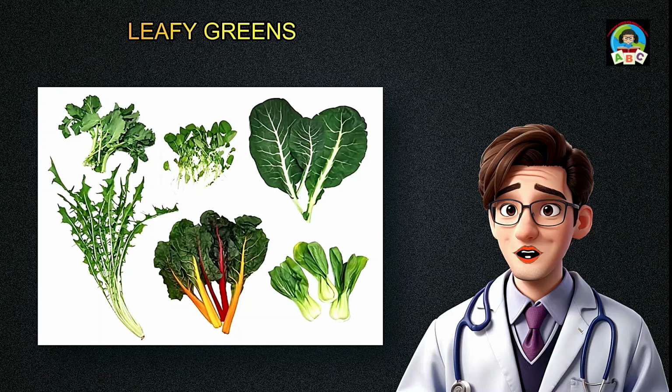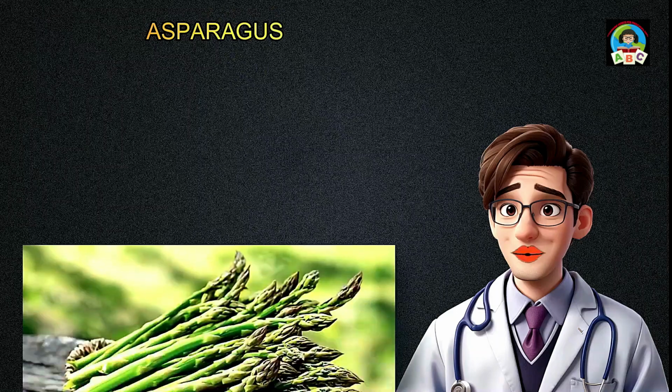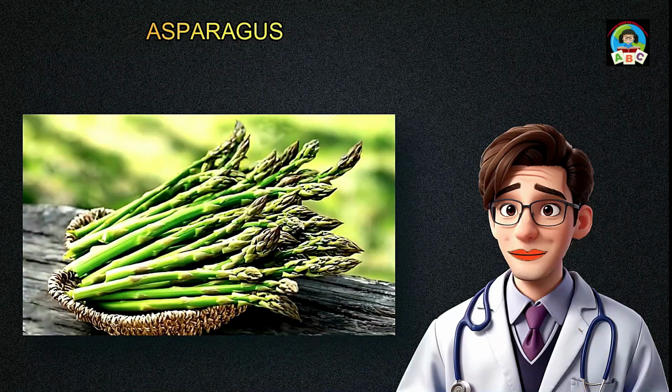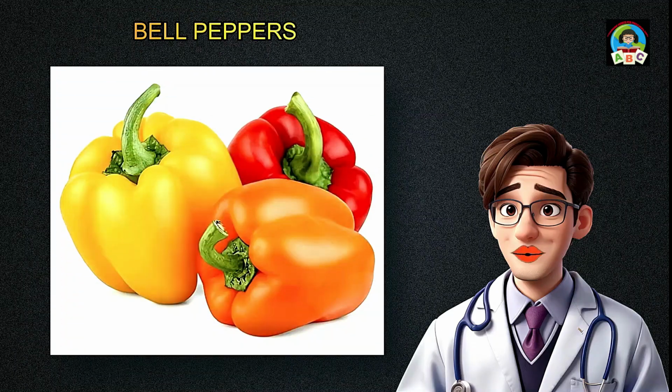Here are some vegetables that are generally considered good for individuals with cardiovascular disease. Leafy greens, e.g., spinach, kale, Swiss chard, rich in vitamins, minerals, and antioxidants. Leafy greens can support heart health. Asparagus contains fiber, folate, and antioxidants, contributing to a heart-healthy diet. Bell peppers, high in vitamin C and A, as well as fiber, contribute to heart health.